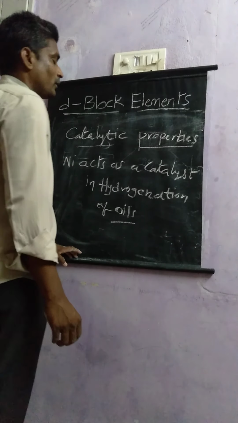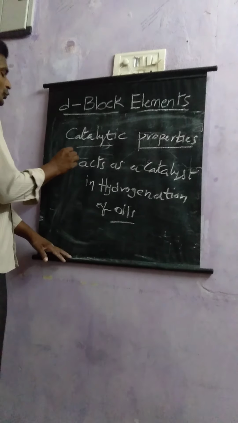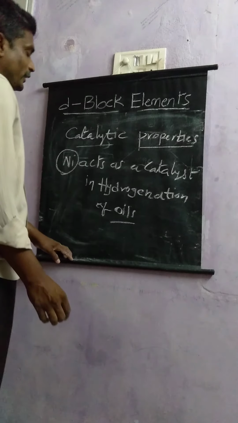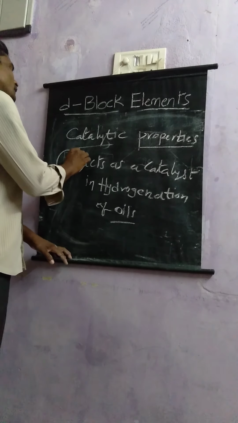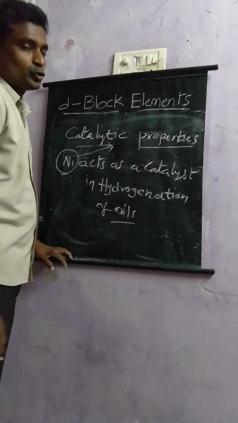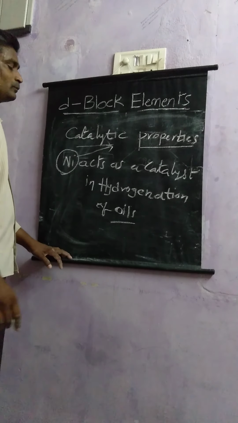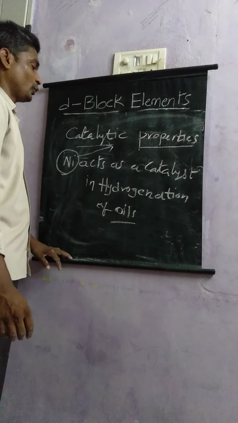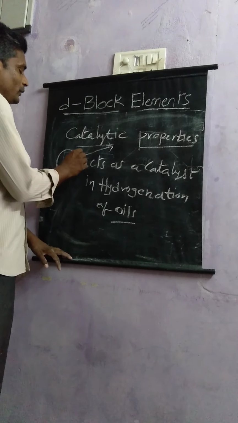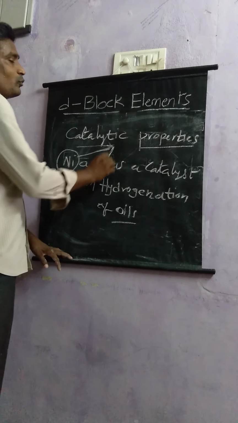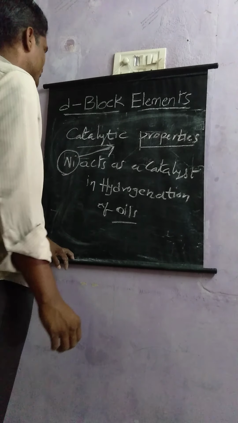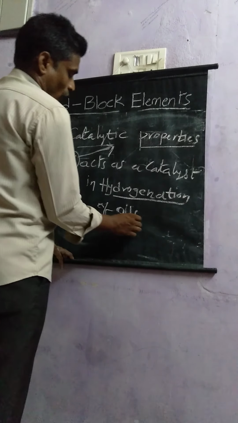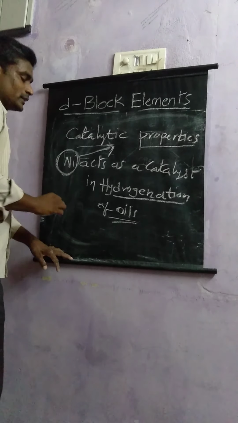During that process, nickel acts as catalyst. Catalyst means it is added to speed up the reaction. Generally, some reactions are very slow at room temperature or at room conditions. To speed up that reaction, we add a foreign substance, and that foreign substance is called a catalyst. So in the hydrogenation of oils, nickel acts as catalyst.